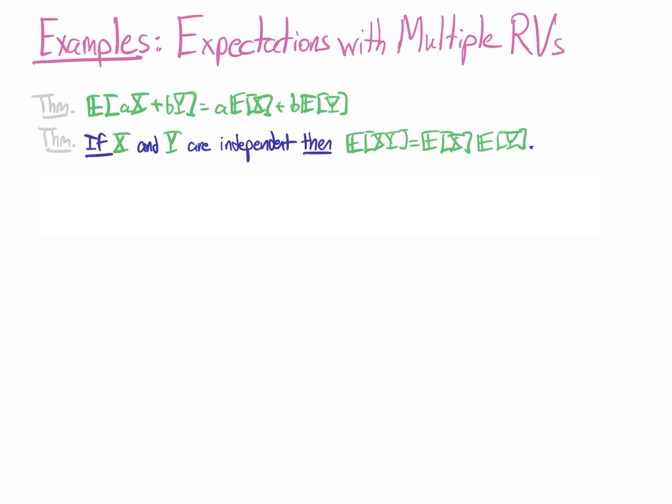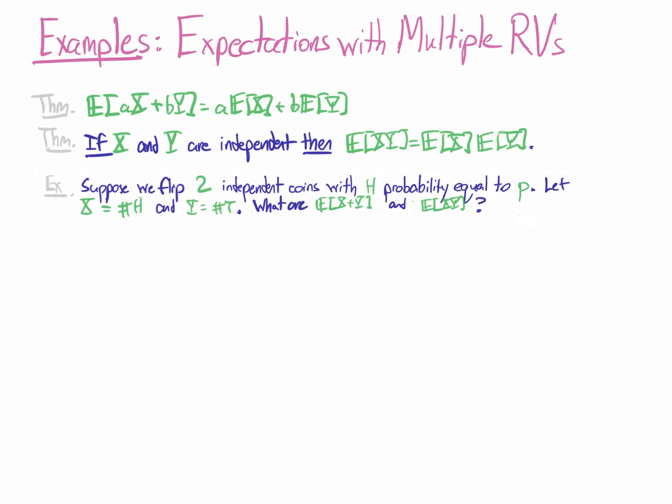What I'm going to do is flip two independent coins, not fair. They have a probability of heads equal to p, so they might be crooked, maybe the probability of heads is 3/4 or something like that. But I am going to flip independently. So let's suppose that we measure x, the number of heads, and y, the number of tails.